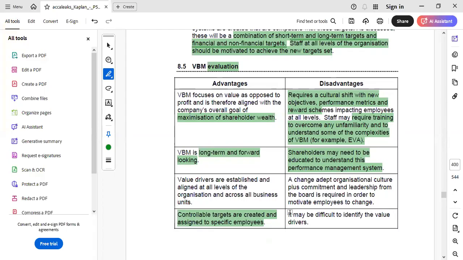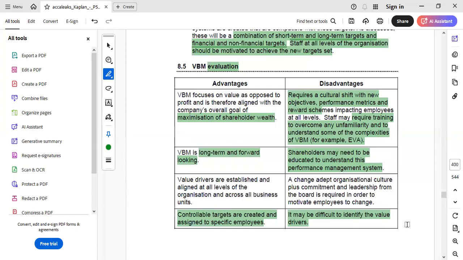For example, in the calculation of EVA, it would be difficult for the board to determine whether marketing expenditure would actually help the entity improve its brand value in the long term or not, and hence there would be confusion on whether this marketing expenditure should be capitalized or not. So identifying these value drivers becomes very difficult.